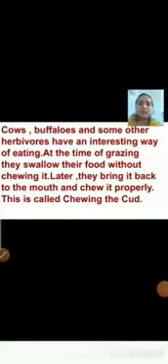Cows and buffaloes and some other herbivores have an interesting way of eating.